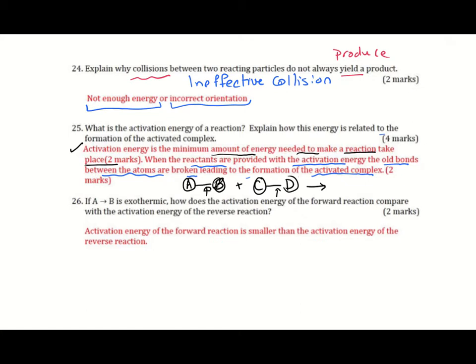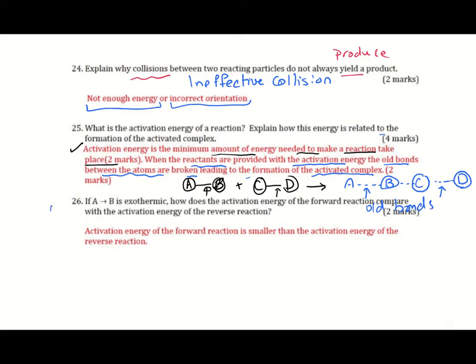First, the activated complex will be produced. Like here, the bond between A and B becomes weak. B starts to come close to C. The bond between C and D becomes weak. So here, the old bonds are broken or start to break, and the reactants start to orient themselves in the correct way in order to produce a successful product.